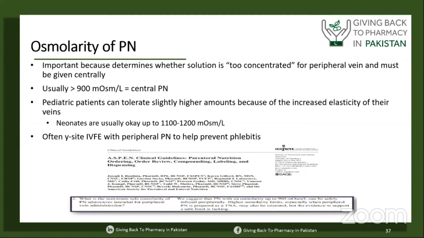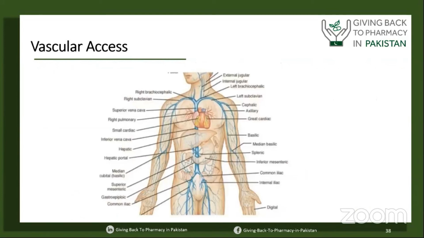In osmolarity, two of the macro components take part in the osmolarity and electrolytes, that is dextrose and amino acid. They take part in the osmolarity calculation and also the electrolytes. We'll see in the coming slides. So when we are giving total parenteral nutrition, we have to understand which kind of access is available before compounding or suggesting the total parenteral nutrition for our patients in the neonatal or pediatric population. Is a peripheral access available, or a central venous access?